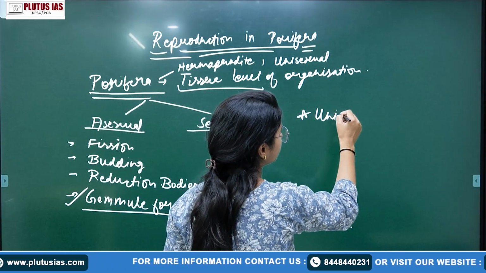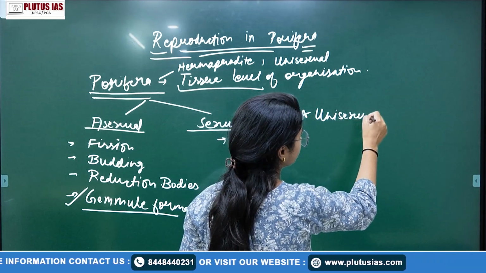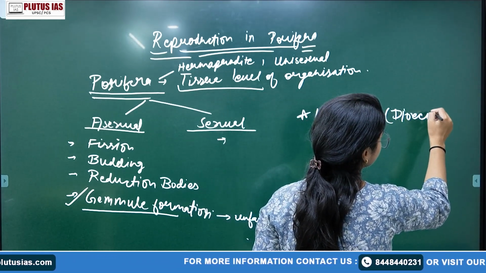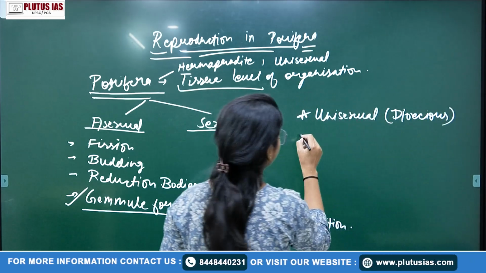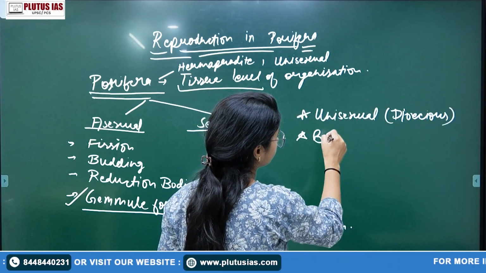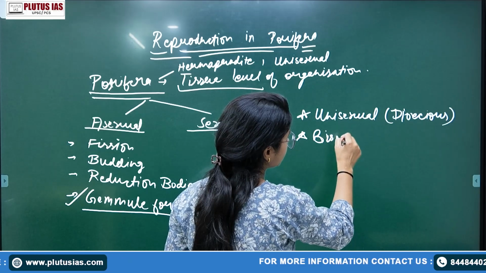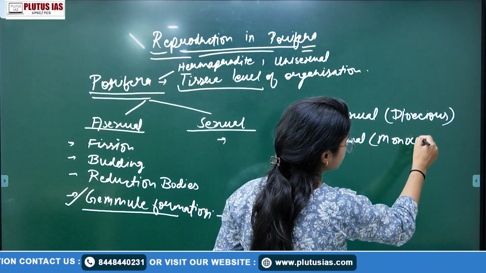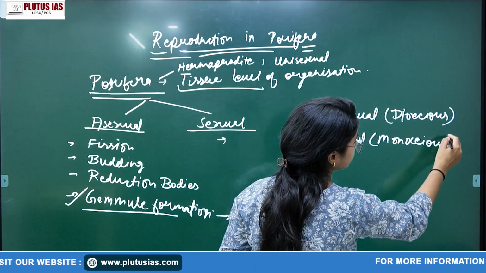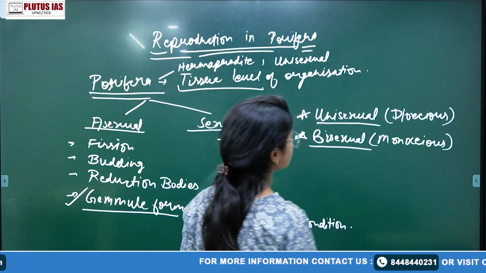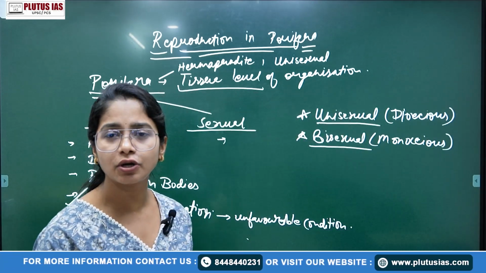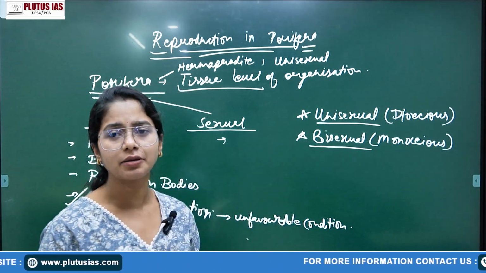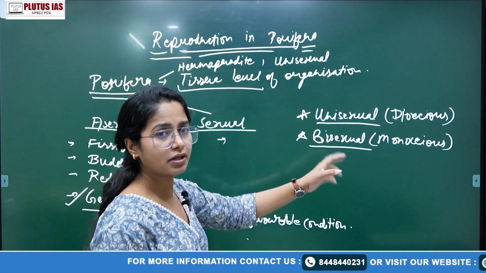Unisexual and dioecious are the same thing. And bisexual and monoecious are the same thing. We know these terms, right? Unisexual means a single sex organ is present in one organism, and bisexual means both female and male organs are present in a single organism.